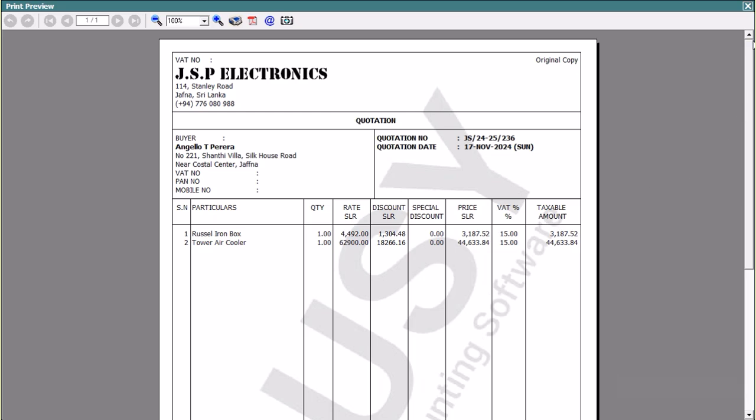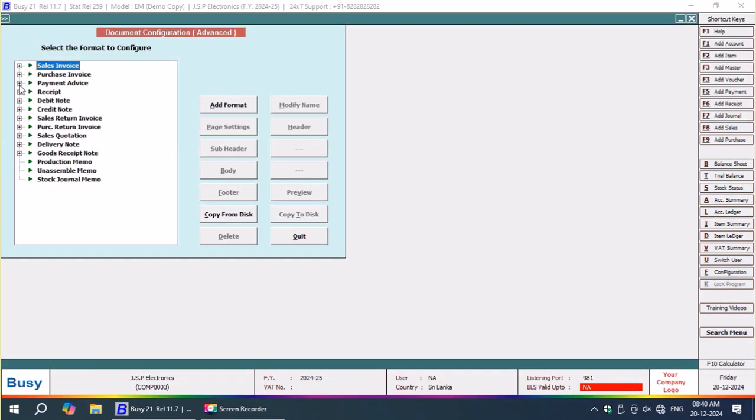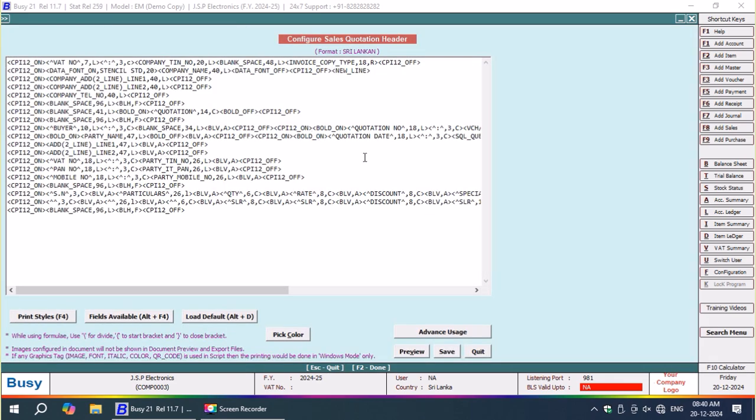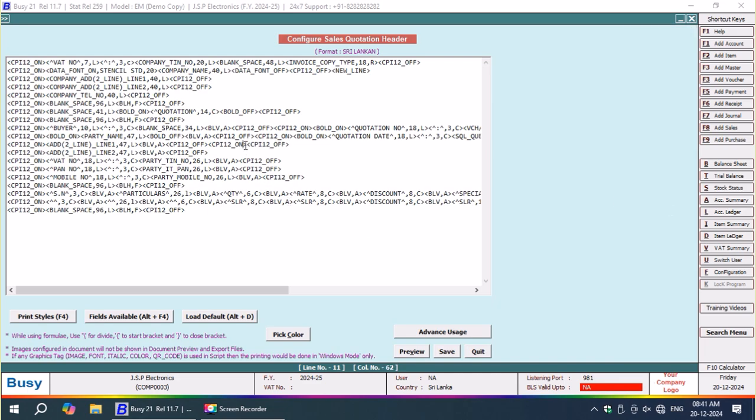Below the quotation he has not given anything more, no logo. That's why I will just add a line over there. I will call a horizontal line between, at the header. I will now keep watching CPI tolu on and CPI tolu off.